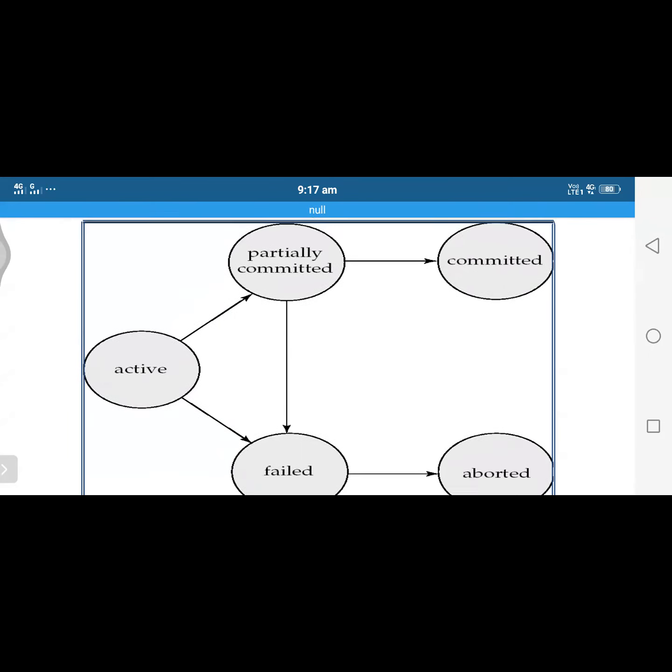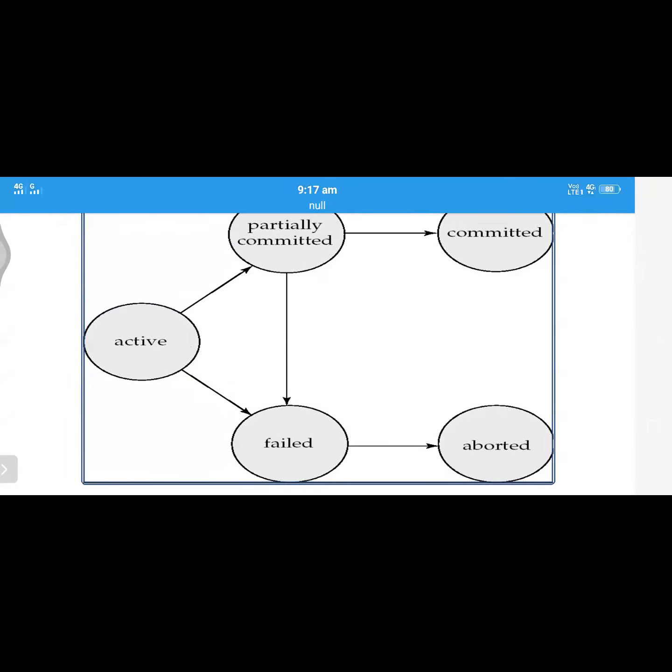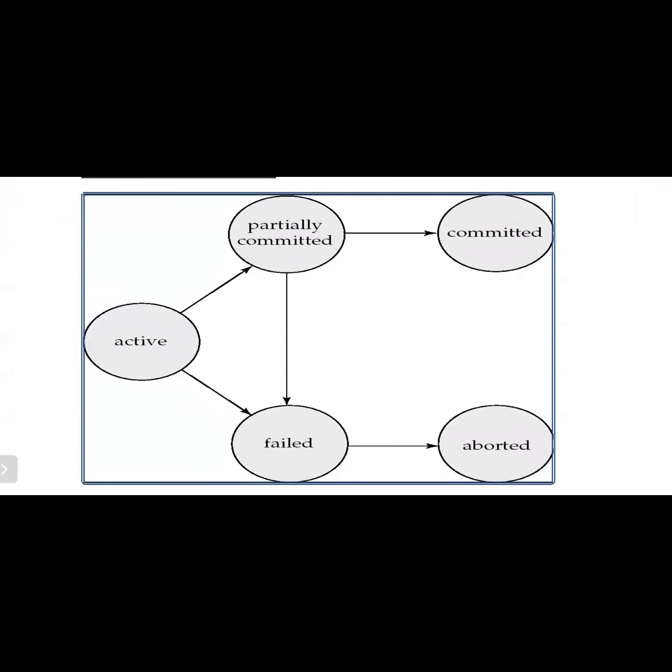For example, during the execution of the transaction, if any one of the actions is not completed, it leads to the failure state, and finally it will be aborted by the DBMS. It will then be automatically restarted by the DBMS and considered a new transaction. We already know about this and already discussed it. I'm just trying to revise this concept.